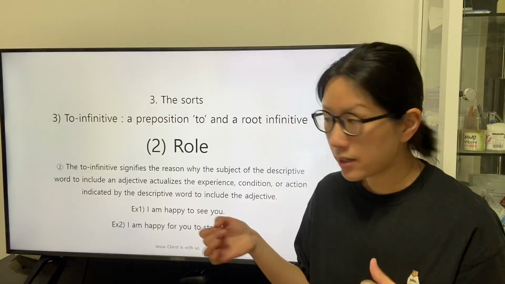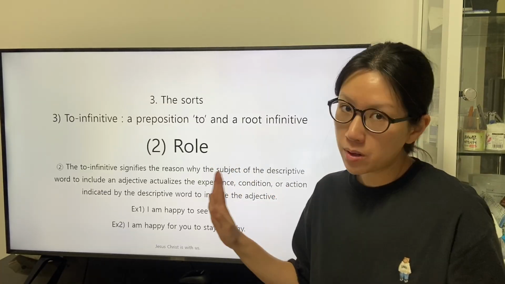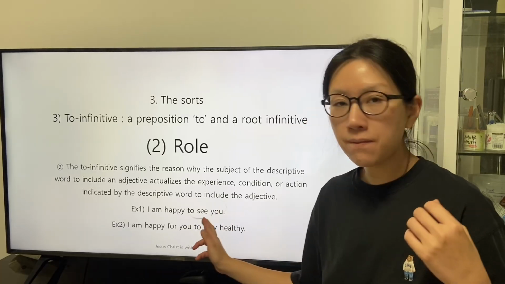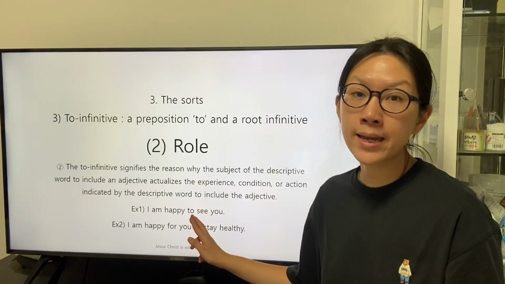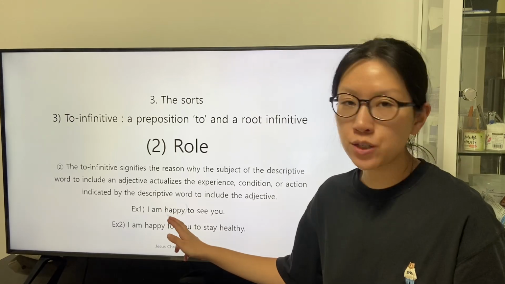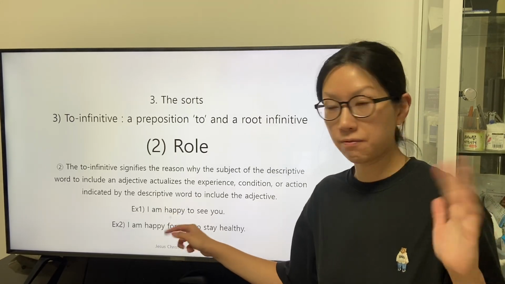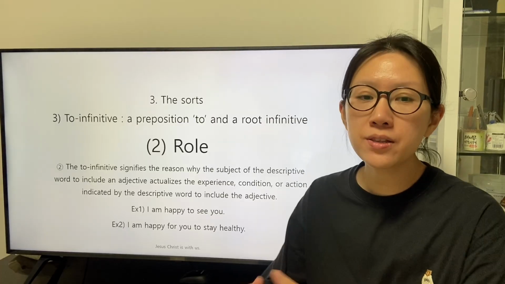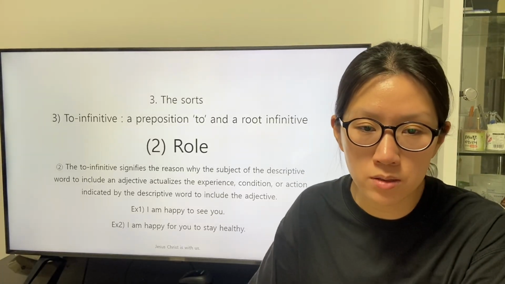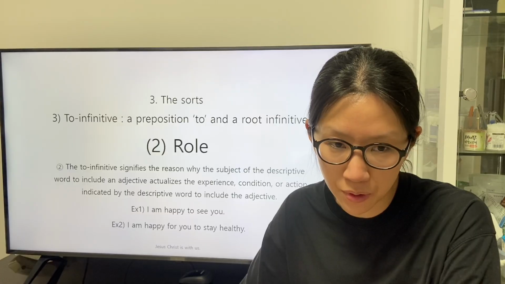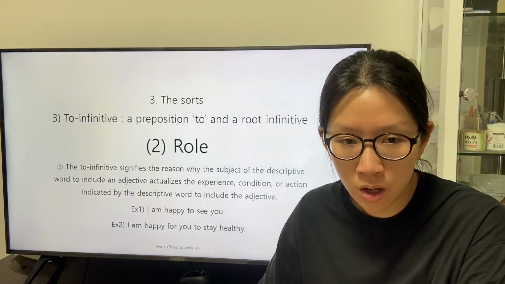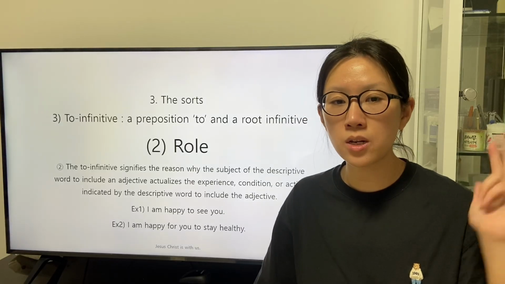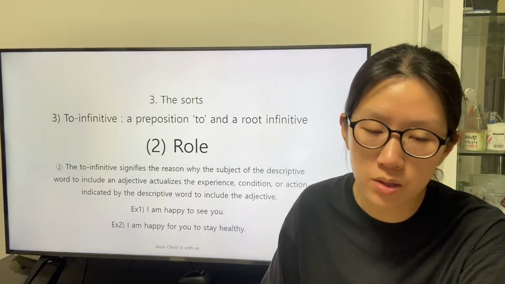So we can understand the phenomenon that the phrase of the to-infinitive can specify the definition of the adjective. The to-infinitive signifies the reason why the subject of the descriptive word to include an adjective actualizes the experience, condition, or action indicated by the descriptive word to include the adjective.